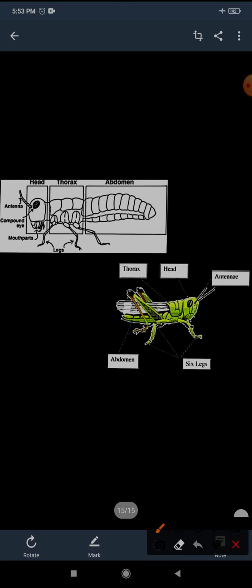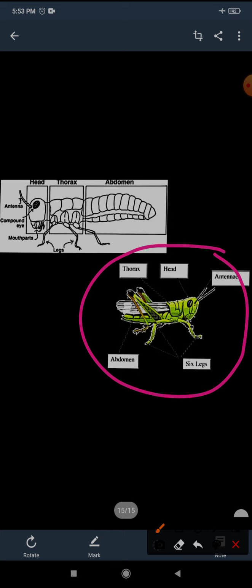See the next picture of a grasshopper. The back portion of the grasshopper is larger than the head and the thorax. This is the head, this is the thorax, and this is the larger part, the abdomen. So if I ask you to tell me the largest body part of an insect, you will say, ma'am, the largest part of the insect body is the abdomen.